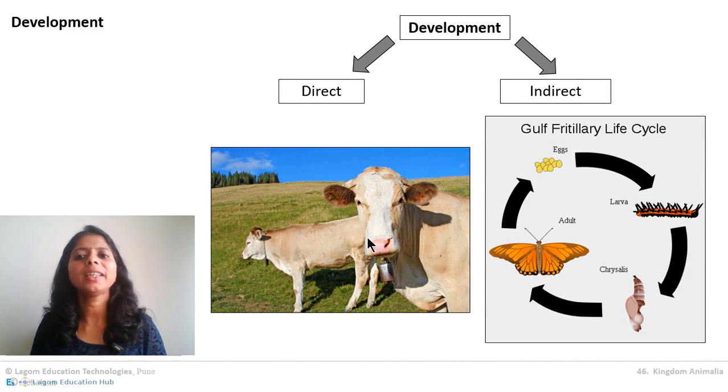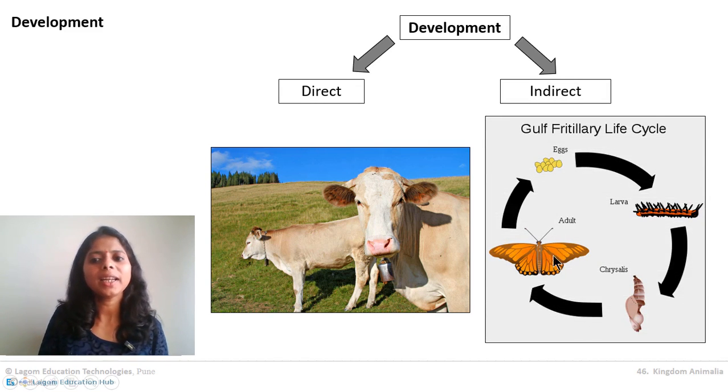On the other hand, there is indirect development. In indirect development, the newborn does not look like the adult. Adults are totally different from the other stages of development. For example, a butterfly lays eggs, which convert into larva, which is very different in looks from the adult.